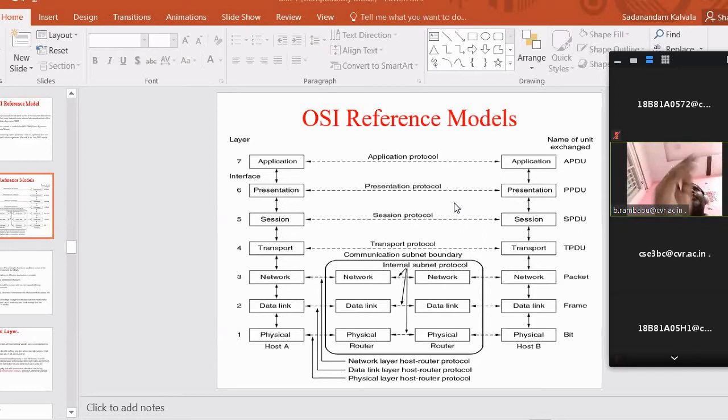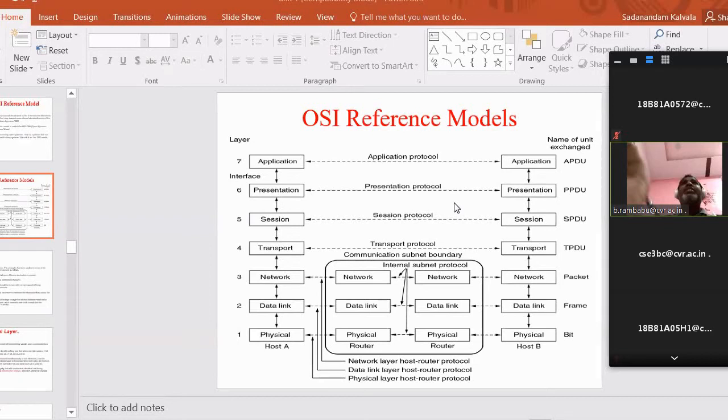That is one of the reasons we follow these standards. ISO is one of the network organizations which proposes a computer network reference model. By using the reference model, we are going to design a computer architecture. The reference model addresses all the issues related to computer networking.